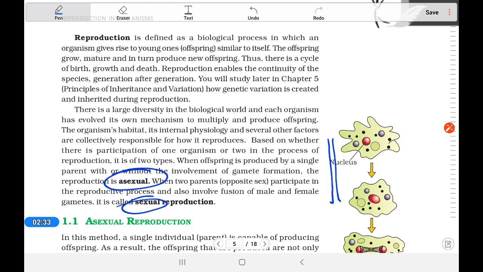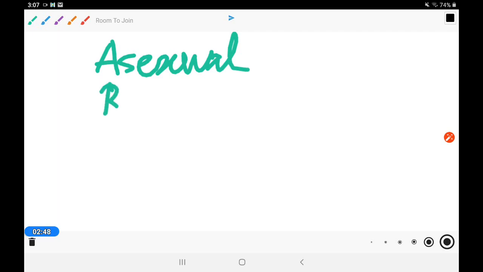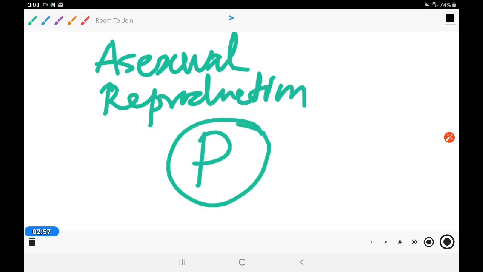So again, at first we can start with asexual reproduction. We know that asexual reproduction means a single parent is involved, and normally reproductive parts are not used in this.